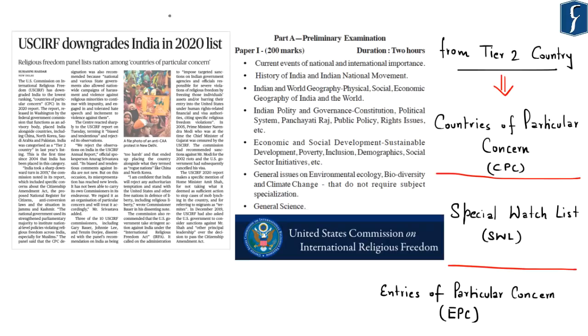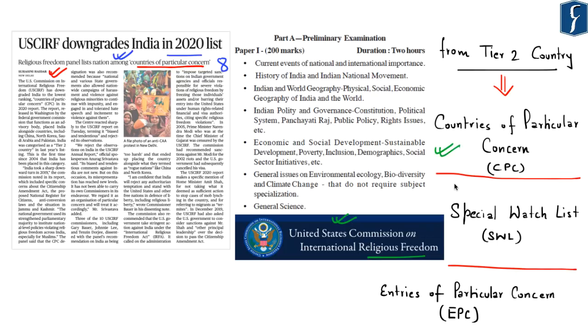The next news to be discussed also appears on page number 8. The news says the United States Commission on International Religious Freedom downgrades India in the 2020 list, whereby the Religious Freedom Panel lists India among countries of particular concern. So this news highlights that the US Commission on International Religious Freedom has put India as a part of countries of particular concern.